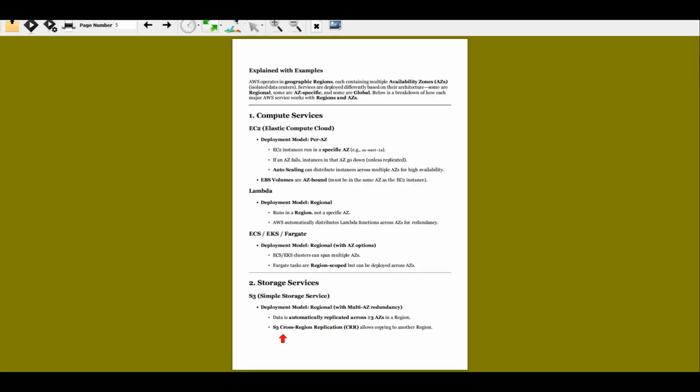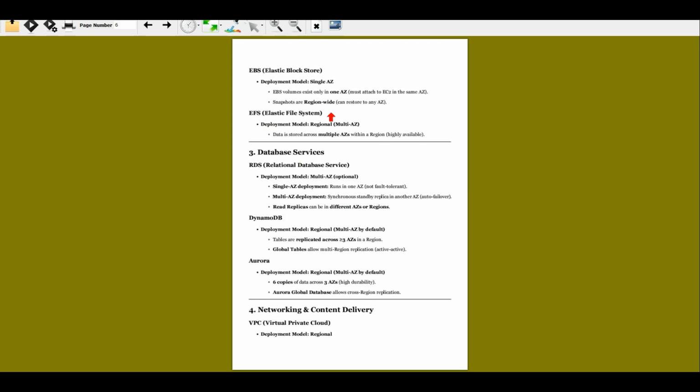And S3 cross-region replication allows copying into another region. The cross-region replication process allows the data to be copied into another region as well, so it replicates into another region too, right? Okay, let's finish this one as well in this video.